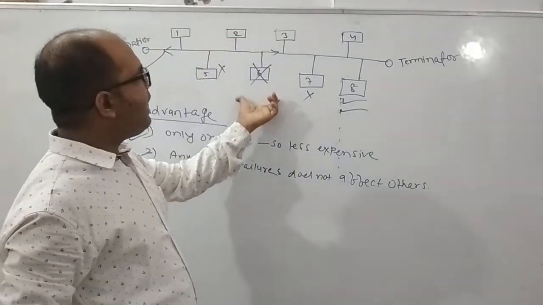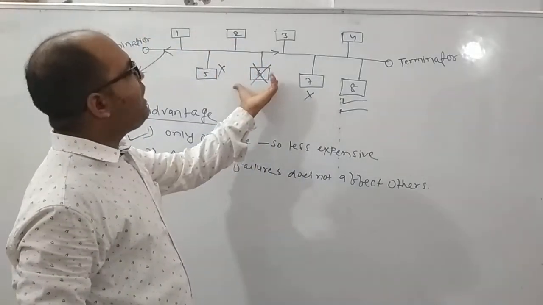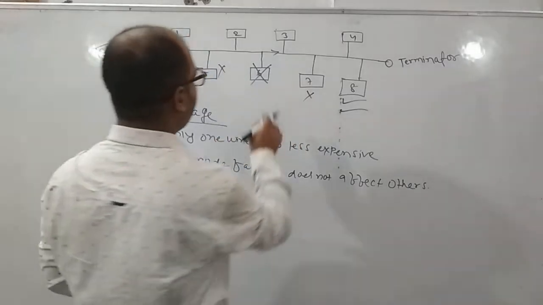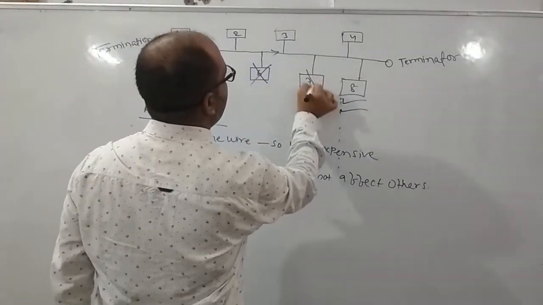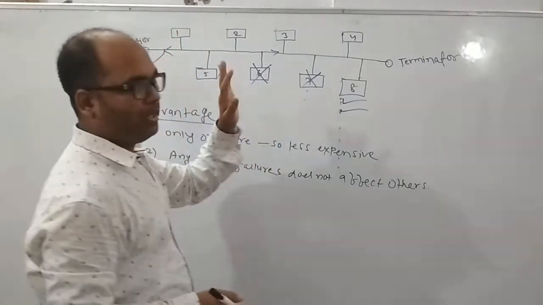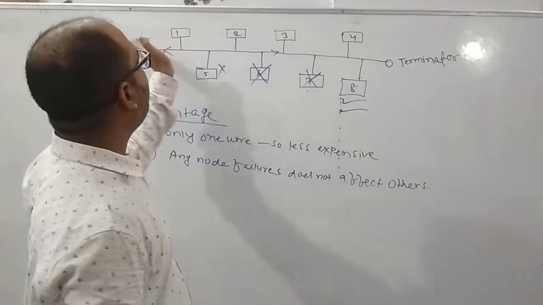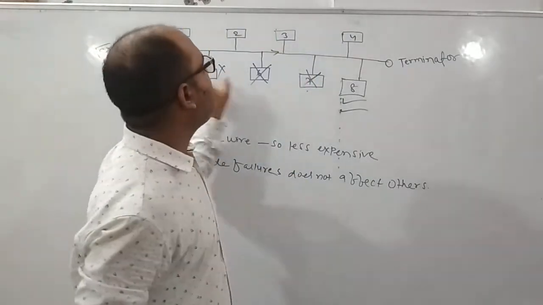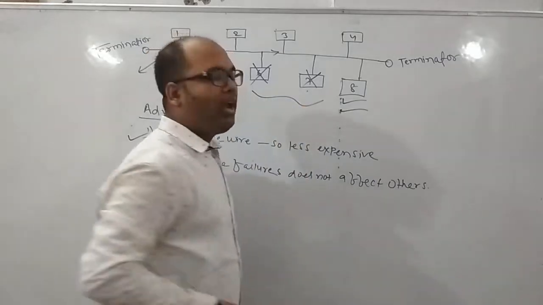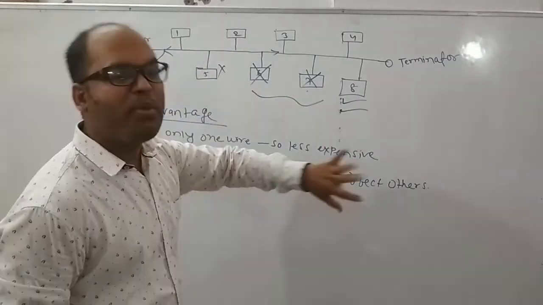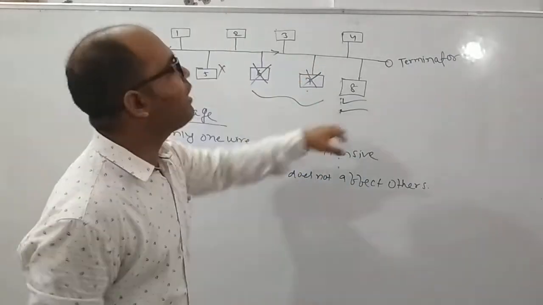So we can say that in bus topology, any node failure will not affect the other nodes. Suppose node 7 has also failed. So this node's failure will not affect the remaining active nodes. These are what? Active nodes, and these two are what? Failed nodes. So failure of these two nodes will not affect the communication between any remaining nodes.